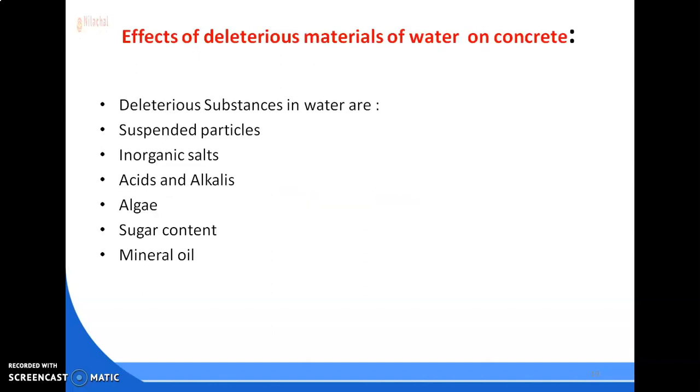So with this, the second part, that means the water part, is completed here. Also, one thing it is necessary for you to know is that we always have to maintain the pH value of water within 6 to 8 for preparation of concrete.